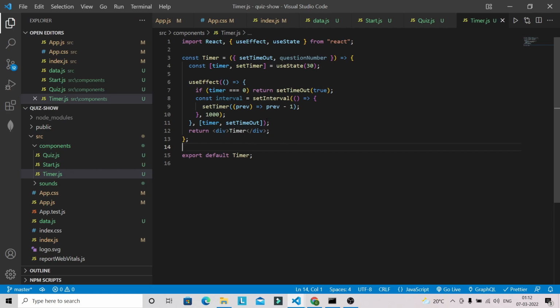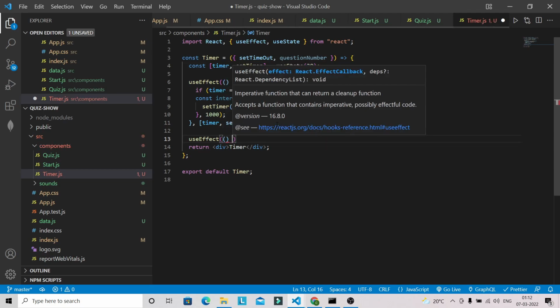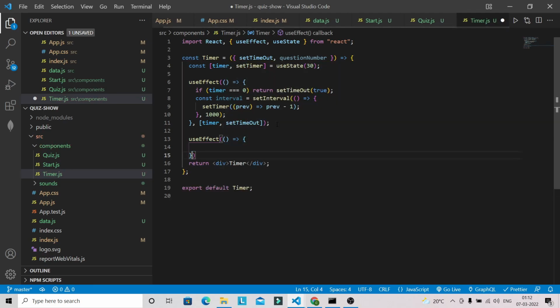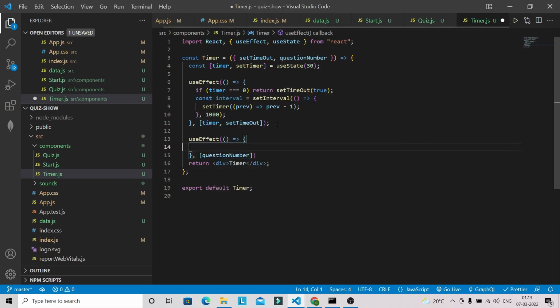And here we have to define one more useEffect, and here we have to pass the dependency questionNumber. So as we have a new question, I'm going to set the timer to 30 seconds again. So for each question we are getting 30 seconds, and I am going to return here timer.